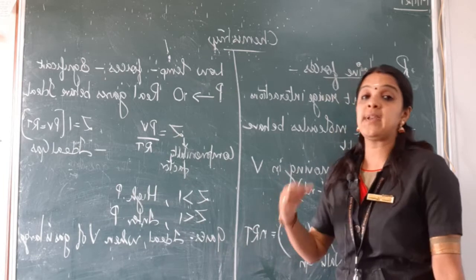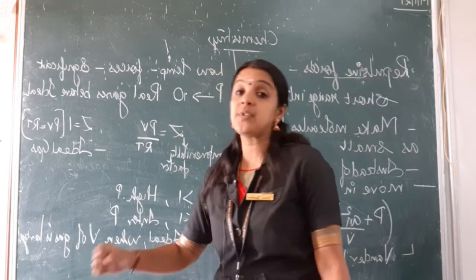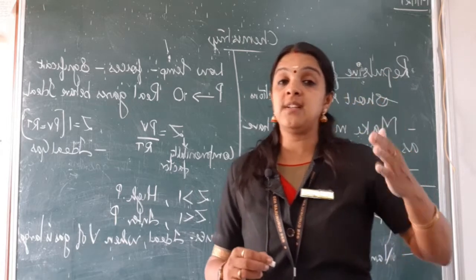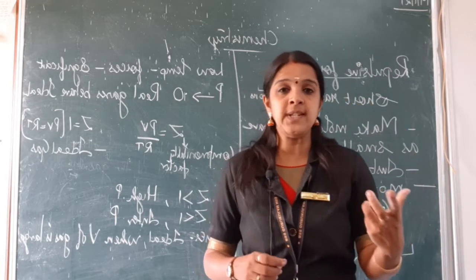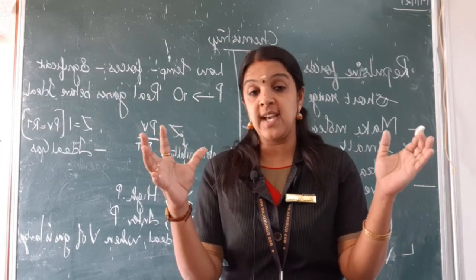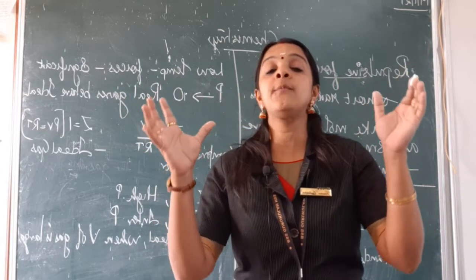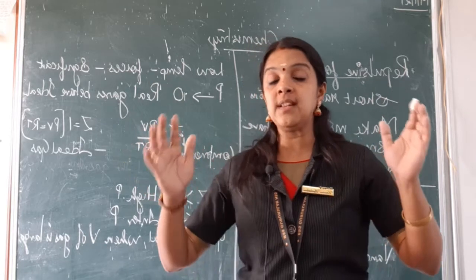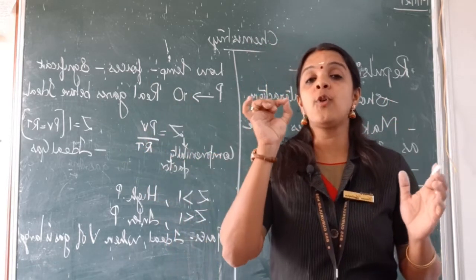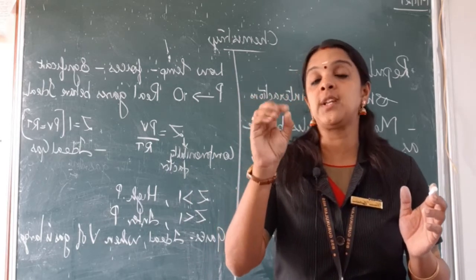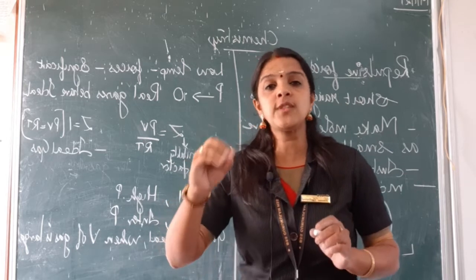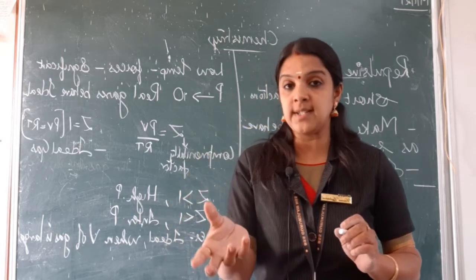Now gases behave ideally when the volume of the gas is so large that the volume occupied by the gas molecules is negligible. What does it mean, children? See, I have a container with so many gas molecules. The total volume of the container is so large that the volume occupied by each gas molecule inside it is negligible, which means it is so small that you cannot take it into consideration.